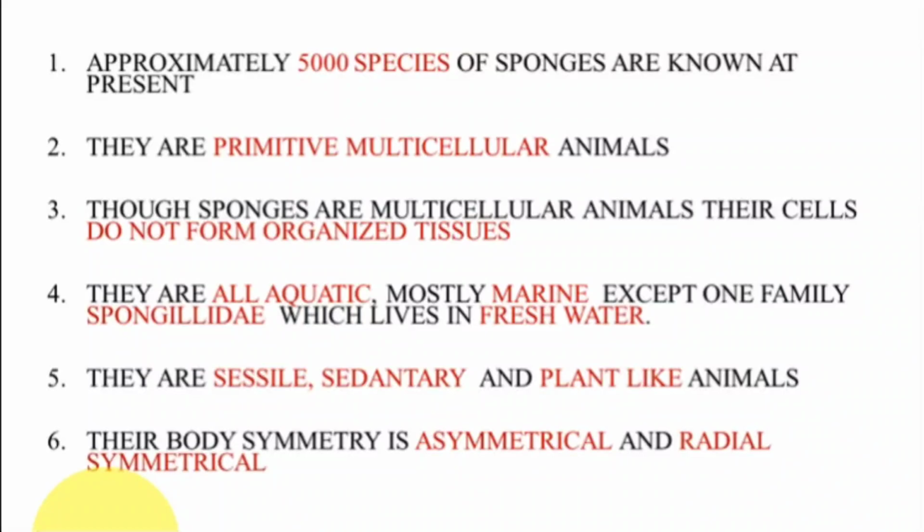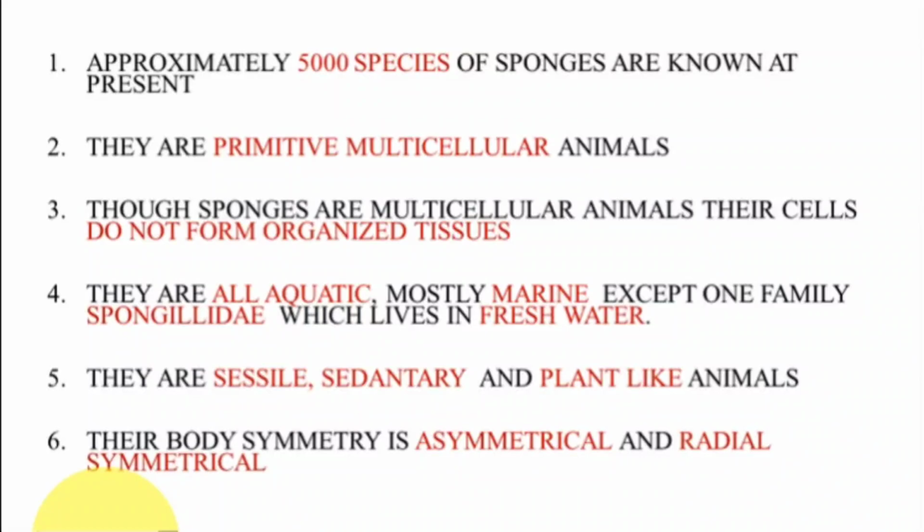Coming to the other point, these are all aquatic animals. The majority of them are marine, but only one family, Spongillidae, belongs to freshwater because it lives in freshwater. Freshwater poriferans are sessile. You know what sessile means? They are attached to some place and sedentary, and they can't move from one place to another. The movements are very little, and they grow like plants.